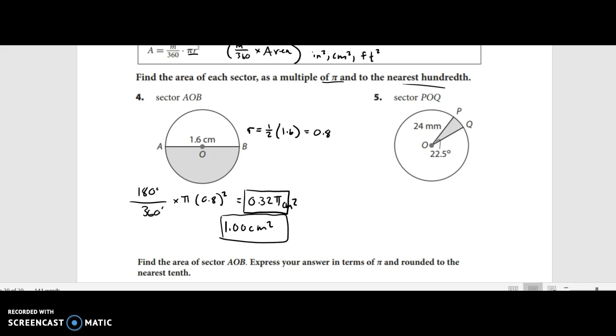Okay, let's try this one. So it's m over 360 times the area of the circle. So this is 22.5 degrees over 360 degrees times pi times the radius squared. In this case, they do actually give us the radius, so we can just put it straight in. We don't have to divide by 2 first.